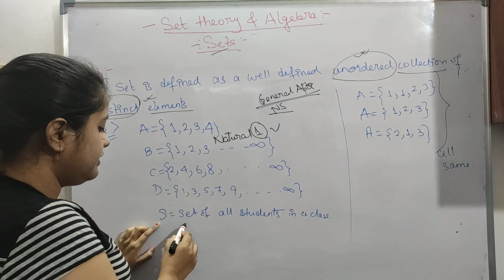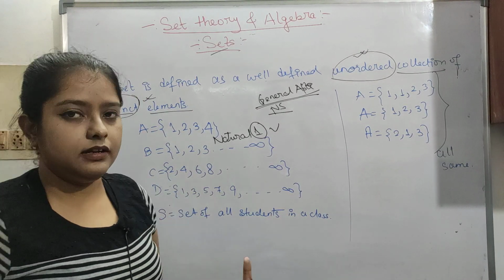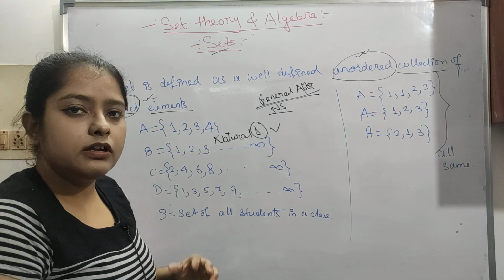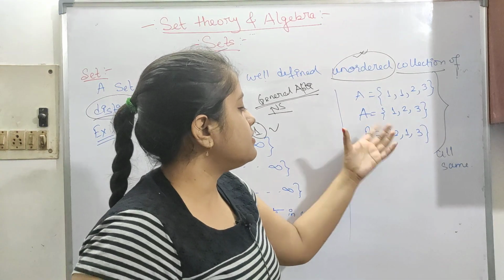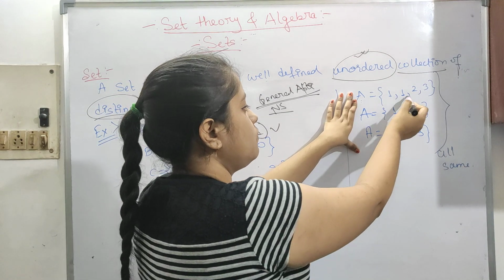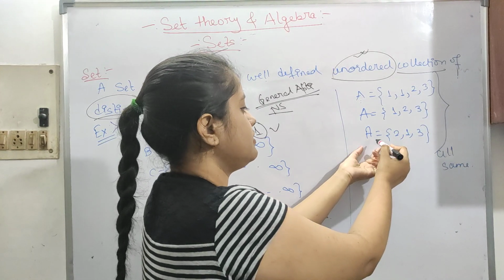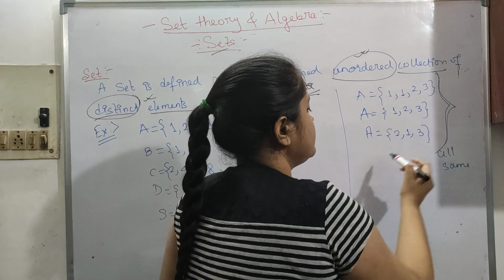Let's say S is a set of all students in a class. So all the students present in our class form a set. These are some examples. Let's take these 3 examples: first {1, 1, 2, 3}, next {1, 2, 3}, next {2, 1, 3}. All these are basically the same.